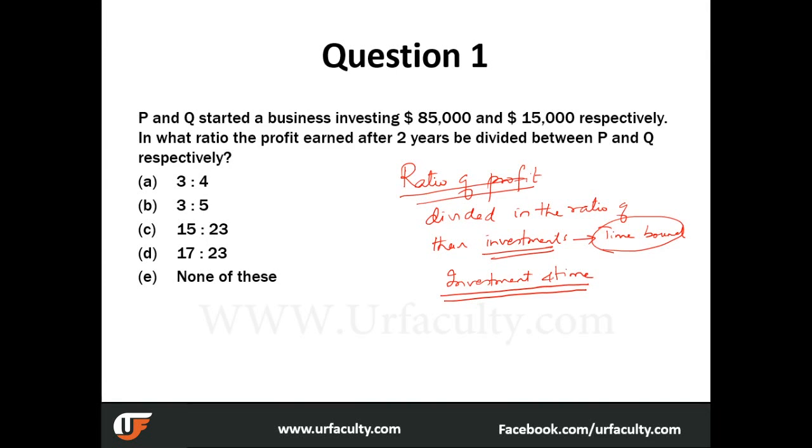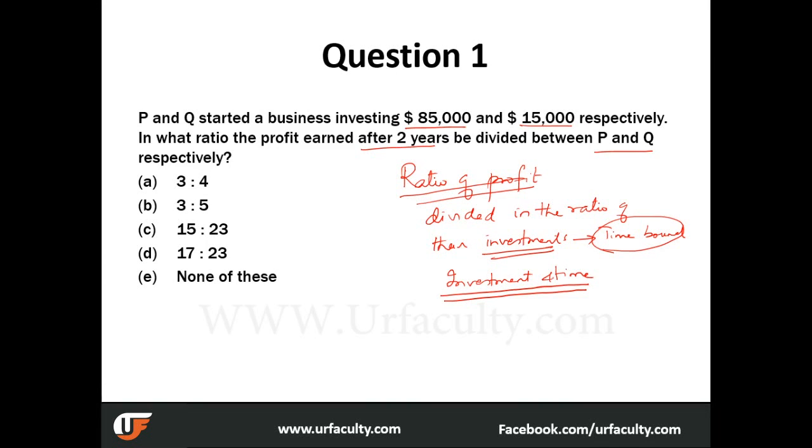P and Q started a business investing 85,000 and 15,000. Please note they didn't invest the same amount. They are investing different amounts, so the profit that they earn should also be different. And how different should it be? It should be in the ratio of their investment, provided they remain invested for the complete tenure. And what are they asking? In what ratio should the profit earned after 2 years be divided between P and Q?